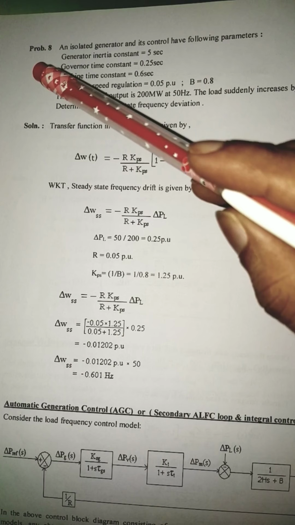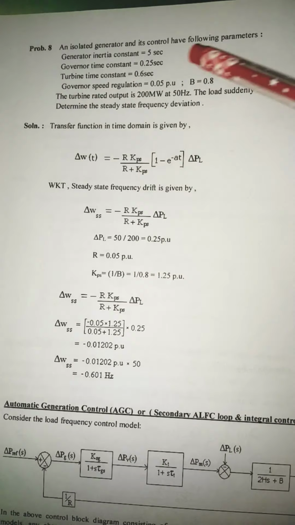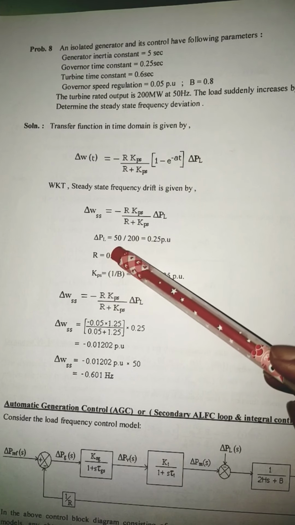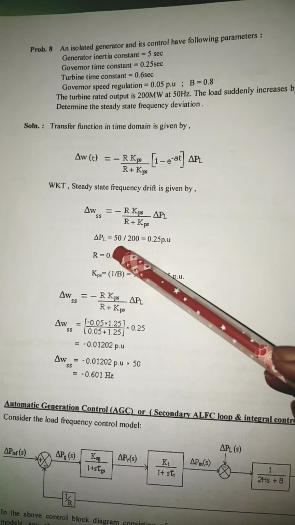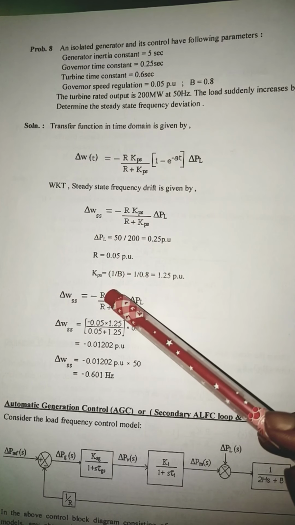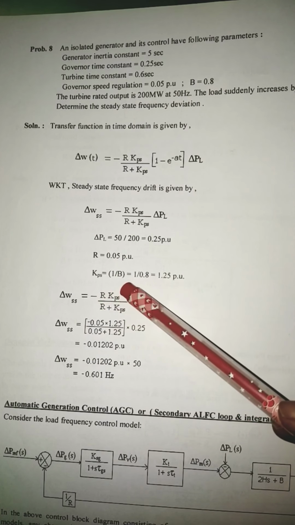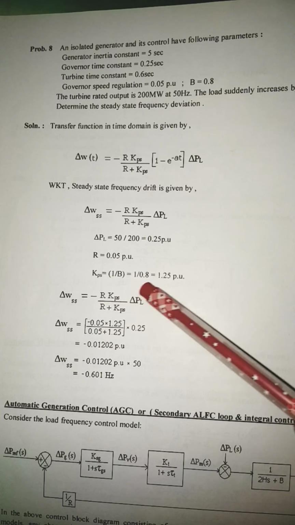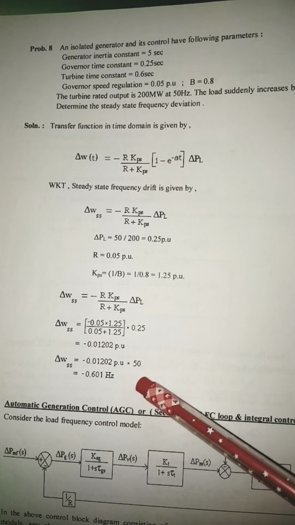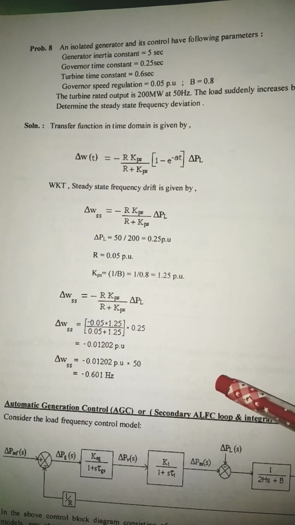And similar to the same problem, you have problem number 8. The only difference is that here you're supposed to calculate with change in load demand given in actual quantity. You have to convert it into per unit. Regulation is already given in per unit. And then here KPS is equal to 1 by B. B is given, you'll have to calculate that and then use it in the formula and get this value. So again, if you work out this problem, you'll understand.